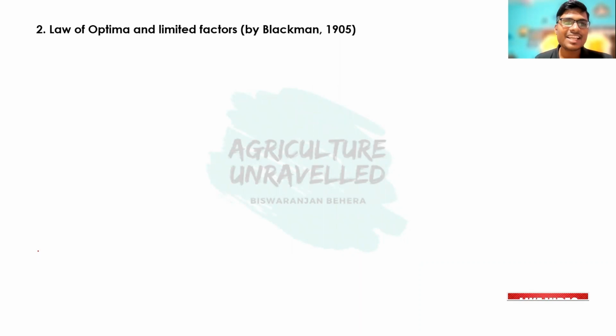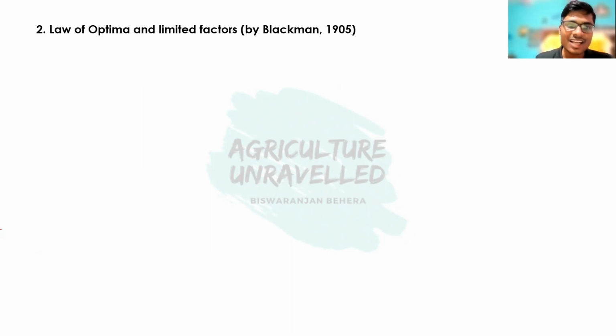Then coming to next, that is law of optima and limited factor. It was given by Blackman in 1905. It was proposed to address the third limitation of Liebig's law of minimum. That is, Liebig's law of minimum is all about the nutrient element only. It is not about other external factors such as carbon dioxide, light, and temperature. So to address this issue, Blackman proposed the law of optima and limited factor. This is just an elaboration of the law of minimum.